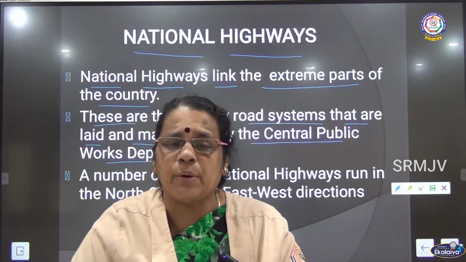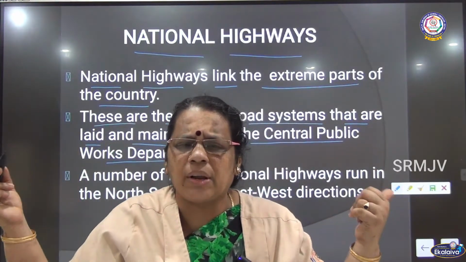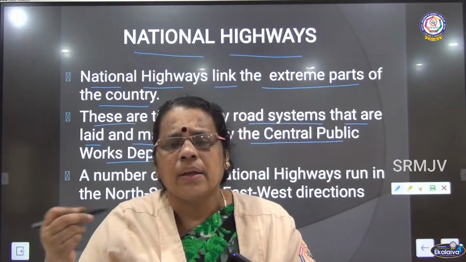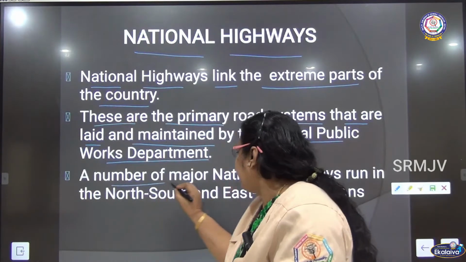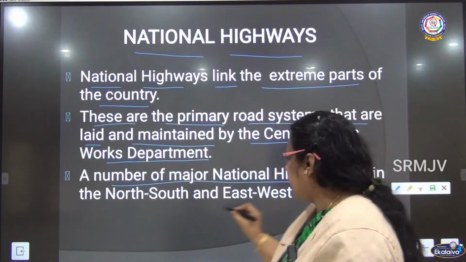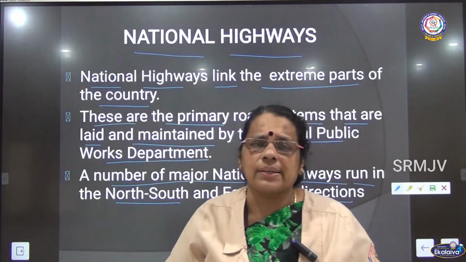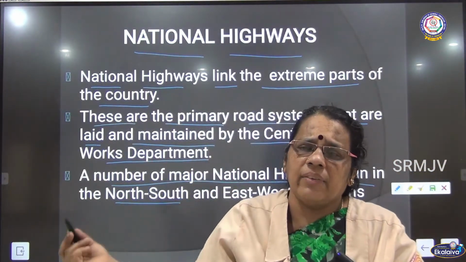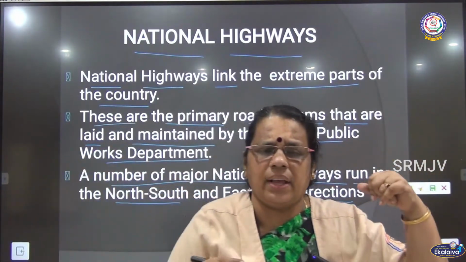So, now you would have heard about PWD, Public Works Department. So, when you talk about the national highways, what are they? They are connecting the extreme parts of the country. Moreover, these roads are built and implemented, laid by the Central Public Works Department. The next one, a number of major national highways run in the north-south as well as in east-west directions. When you talk about the national highways, we can see national highways running in the north-south direction and even in the east-west direction. So, these national highways connect the extreme parts of the country.